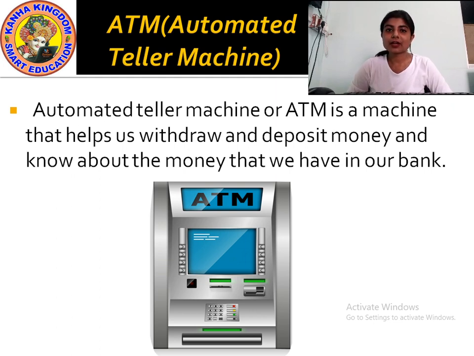Your father might use an ATM card, right? When he needs to take out some money, where does he go? He goes to an ATM. You have heard your father going to an ATM to take out some money, to buy you some chocolates and toys.